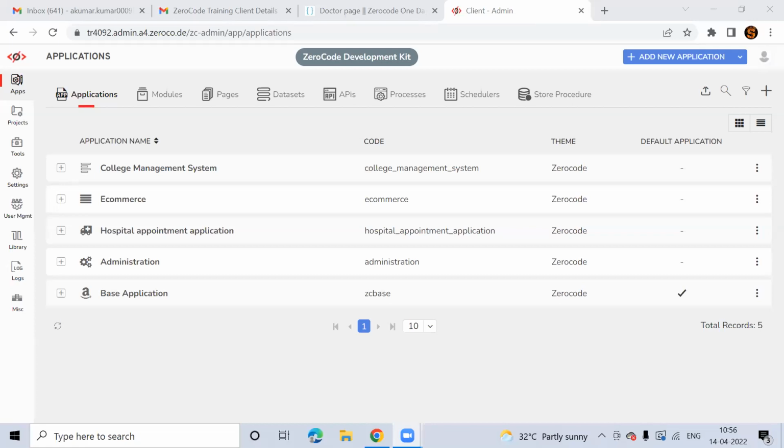Yes, still menu option is not coming. Sir, menu option. Share your screen. For which application?